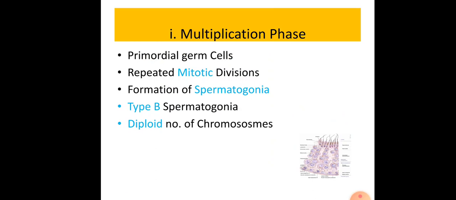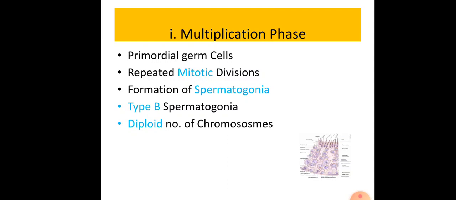They undergo repeated mitotic divisions and form a large number of cells. These cells formed by mitotic division are known as spermatogonia. These spermatogonia are also known as sperm mother cells.